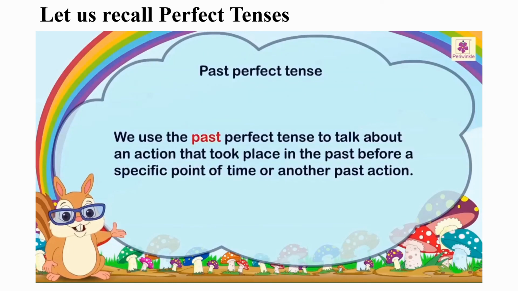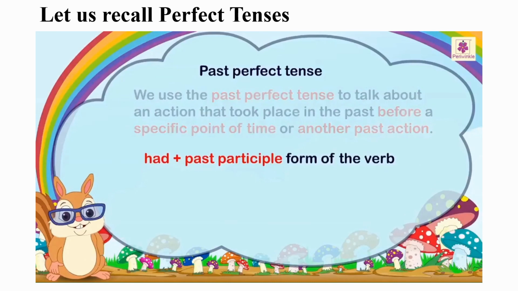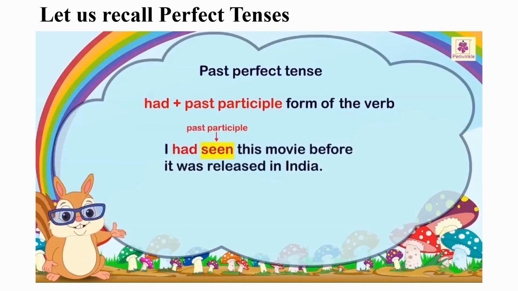We use the past perfect tense to talk about an action that took place in the past before a specific point of time or another past action. We use had plus past participle form of the verb for past perfect tense. For example, I had seen this movie before it was released in India.